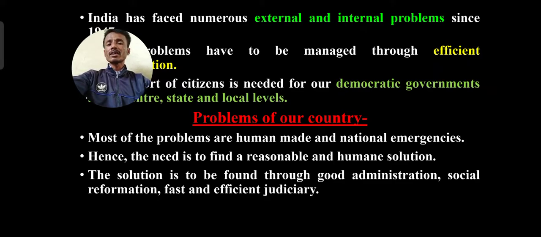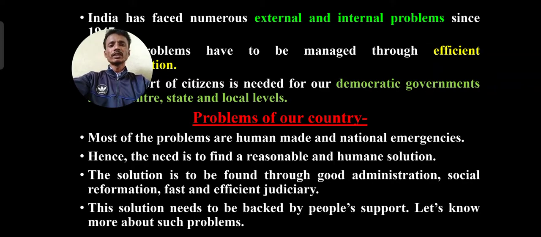And a fast and efficient judiciary, quick judgment, is very very important. In our Indian country the judgment is too late, the judicial system is too slow. If we implement a fast and efficient judiciary, it is 100% possible to solve the problems. And this solution needs to be backed by people's support.